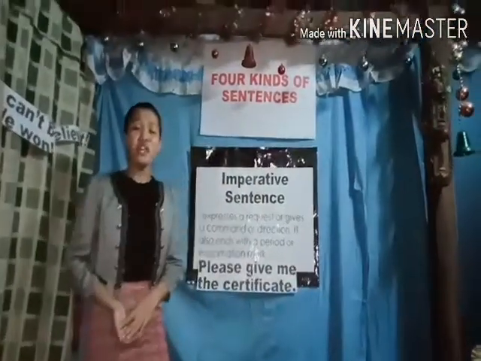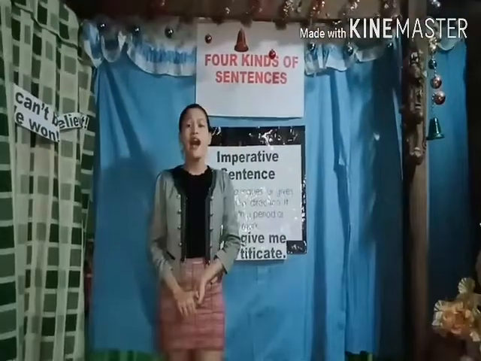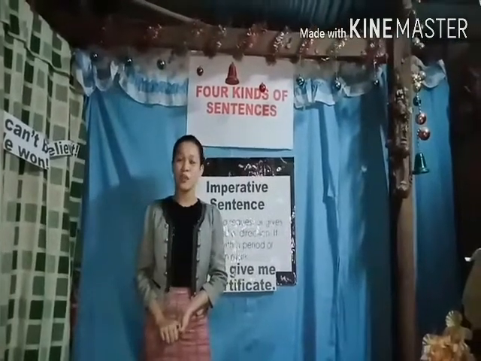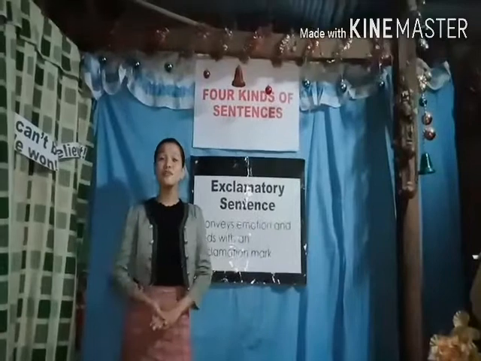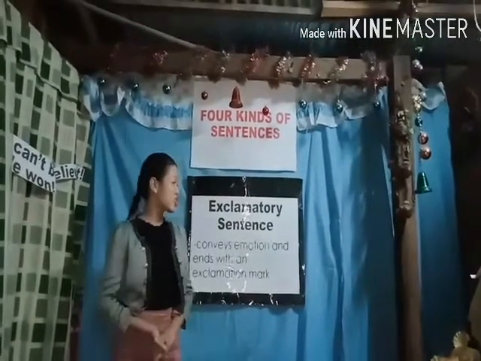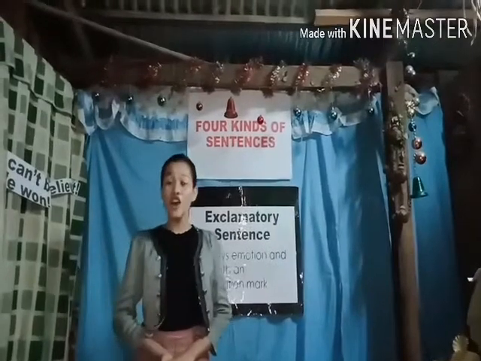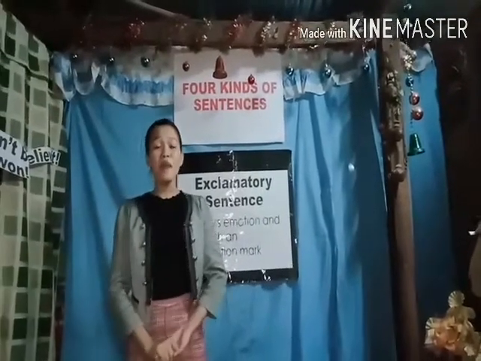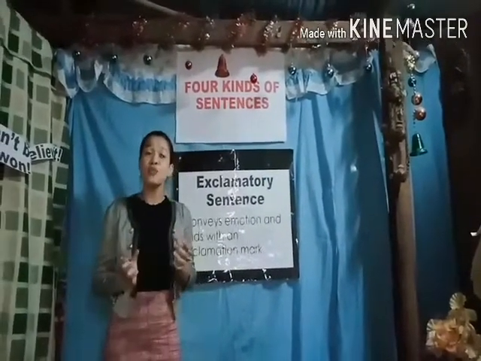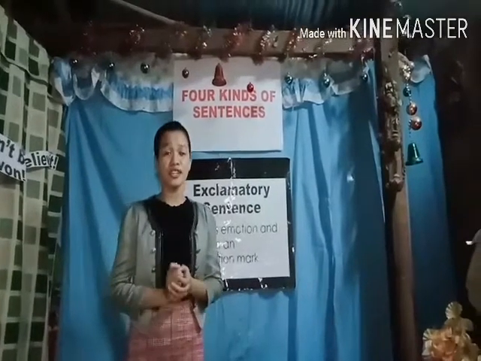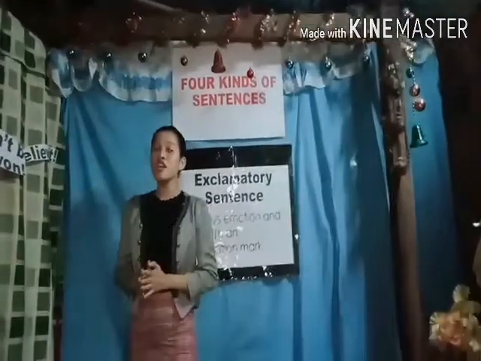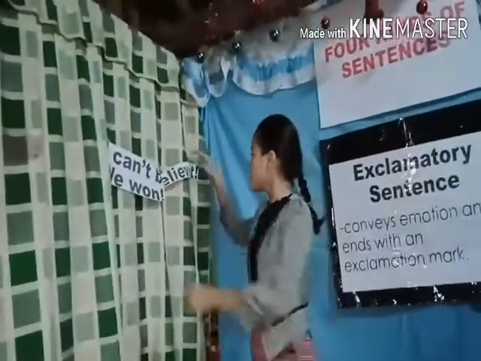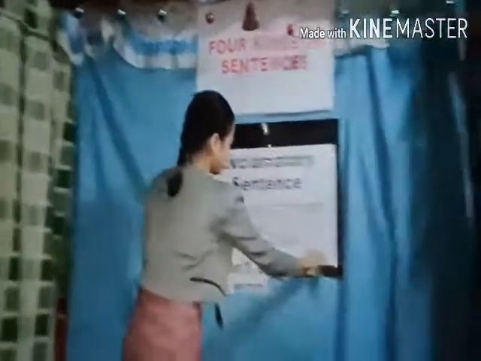Can someone give me an example of an imperative sentence that gives an order or direction? How about an imperative sentence that expresses a request? Let's proceed with the last type of sentence, which is the exclamatory sentence. Paulo, can you read the definition of the exclamatory sentence? Thank you. Remember that an exclamatory sentence expresses a strong emotion and ends with an exclamation mark. Now, let's take a look at Group 4 sentence. Group 4 sentence is an example of an exclamatory sentence. It expresses strong emotion. Well done, class.